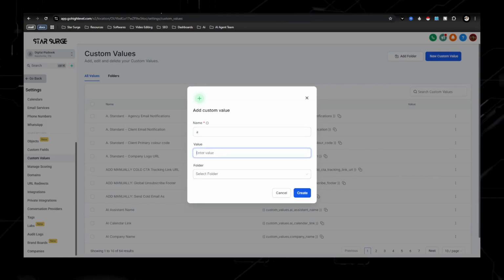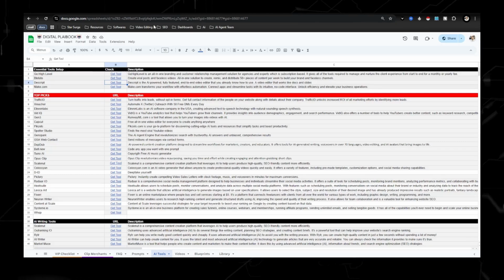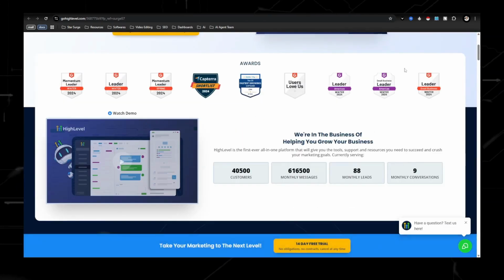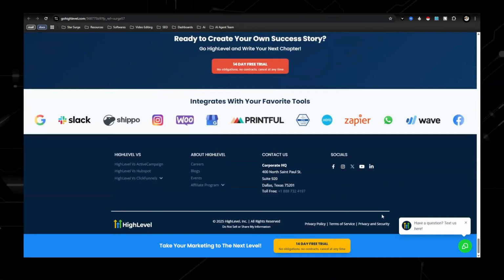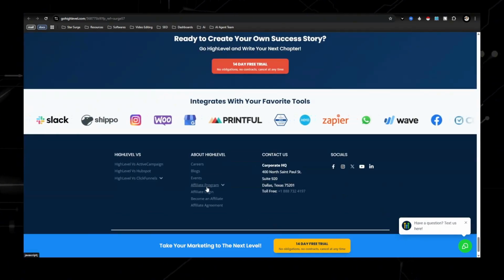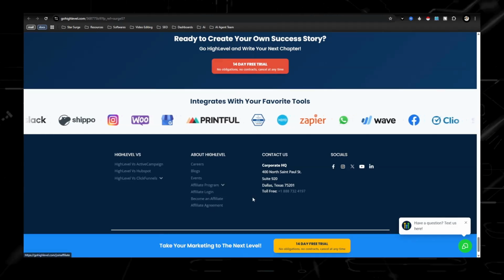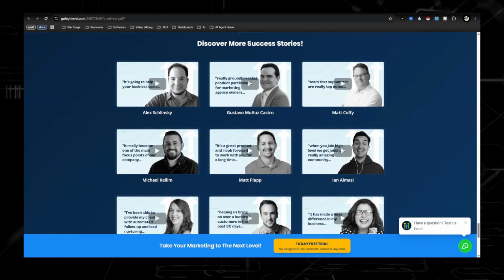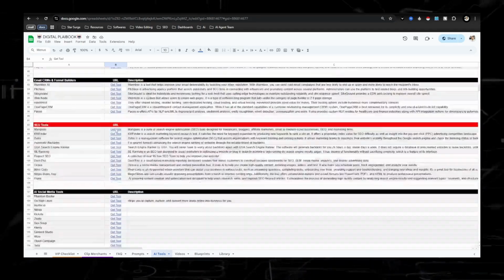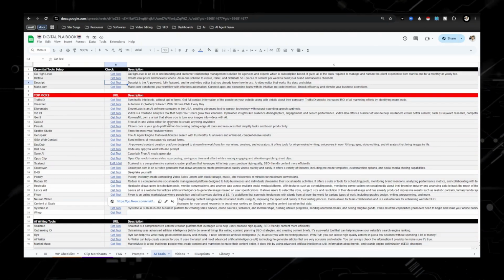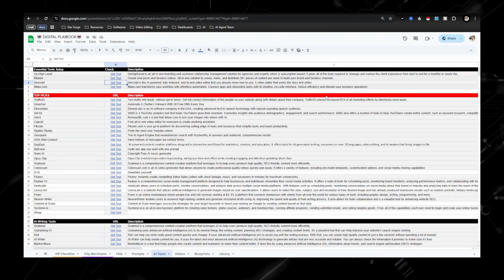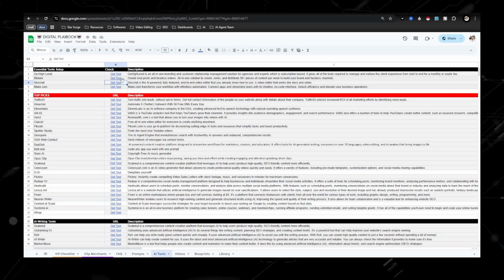Now, to sign up for affiliate links, pretty much click on whichever tool, and 95% of the time if you scroll down to the very bottom, I'm just using Go High Level as an example, they will have something that says affiliate program, become an affiliate, sign up. And pretty much every single one of these tools, at least the top picks, have an affiliate program, and they're all at the bottom of the screen, except Blotato.